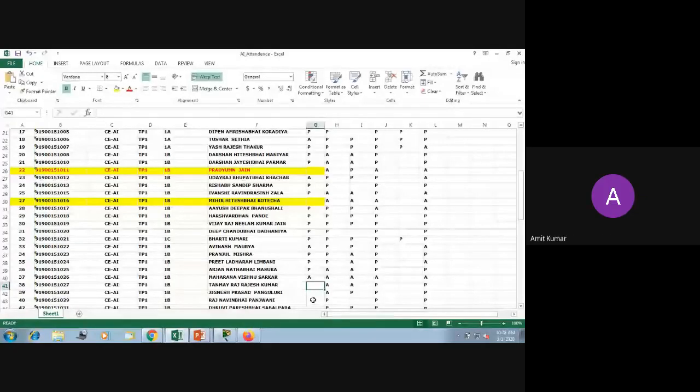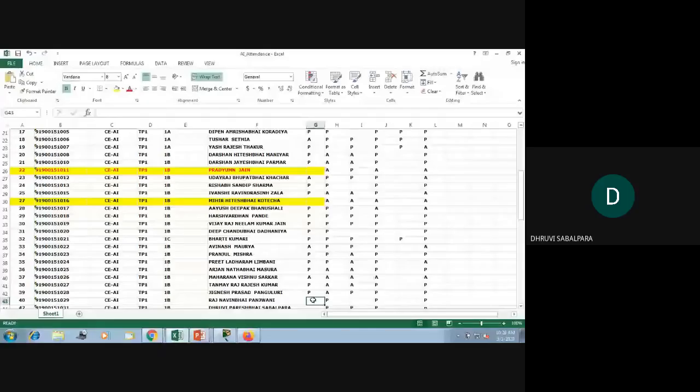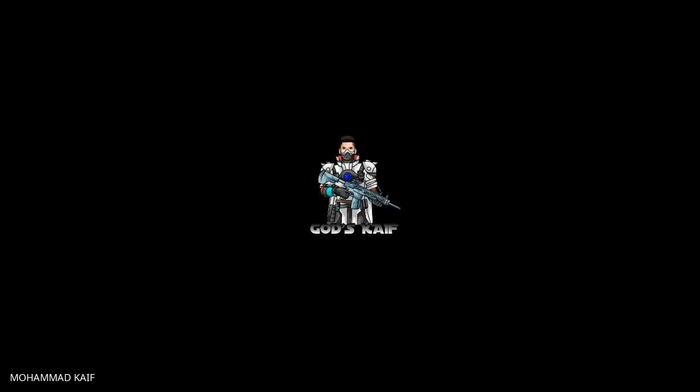Screen पे show. 28, 28, 29, Raj, Present, sir. 31, Present, sir. 32, Naitik, 33, Present, sir. 34, Present, sir.